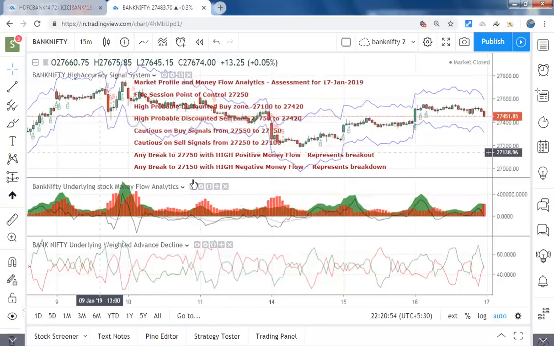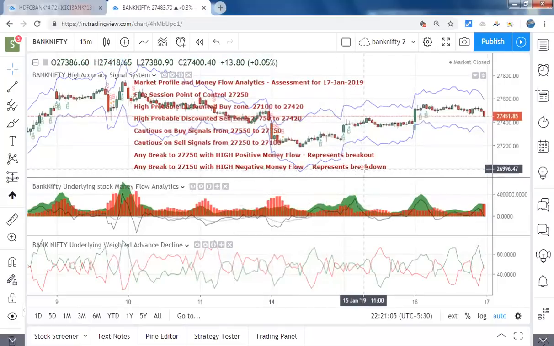So the last point is any break to 27,150 with really high negative volume should be there, and that represents a breakdown of Bank Nifty. There is no myth actually. As I say, trading Bank Nifty is certainly very easy if you understand these value regions, and if you have a tool like this. It's really very simple.